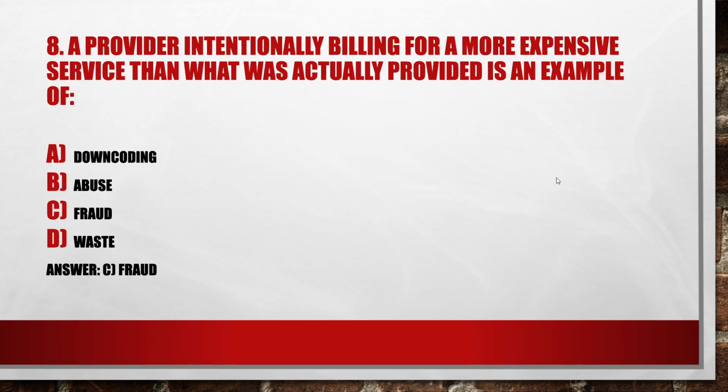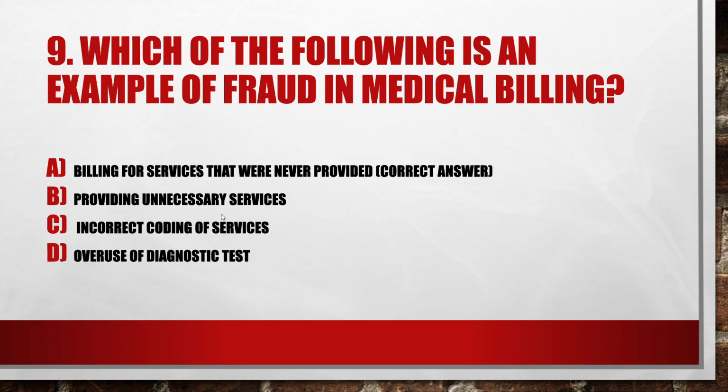And next question, a provider intentionally billing for a more expensive service than what was actually provided is an example of: option A, downcoding; option B, abuse; option C, fraud; option D, waste. Intentionally billing for a more expensive service than what was actually provided is an example of fraud. Option C is the right option.